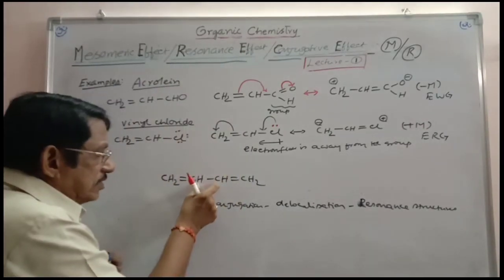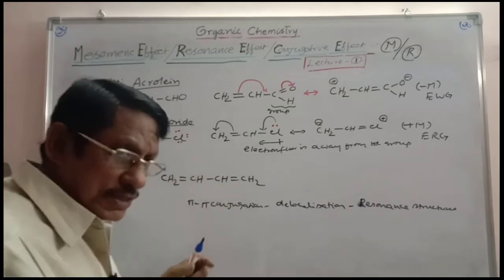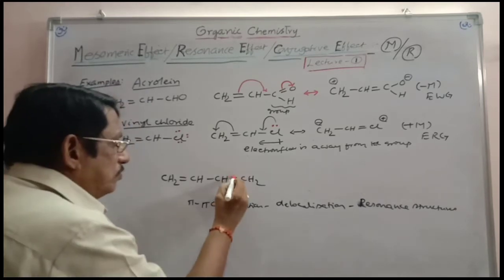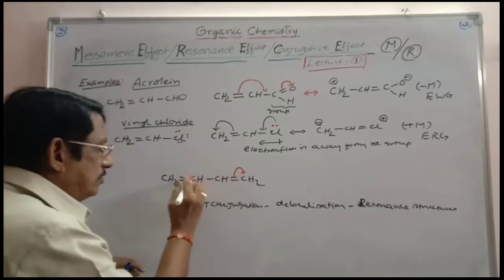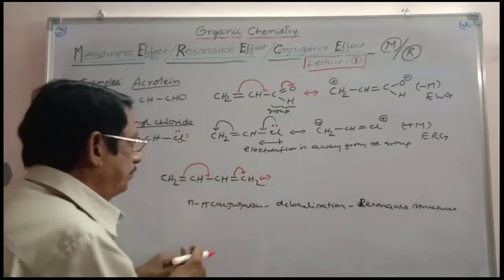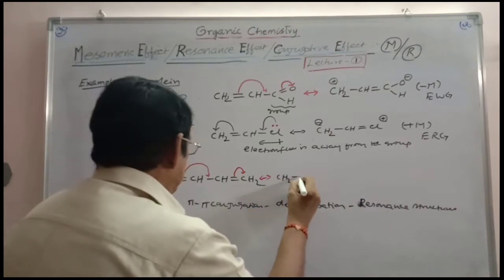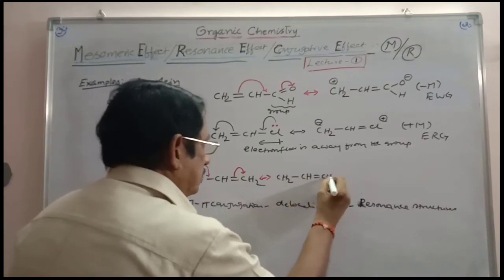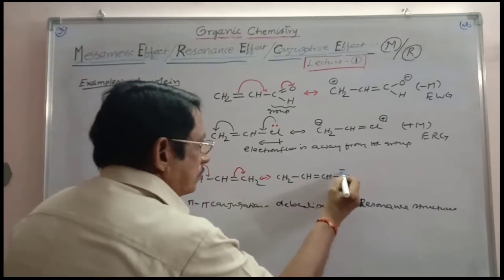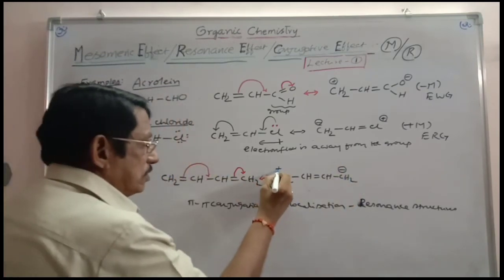Actually, the pi bond should be present in between these two also, because this is an sp2 carbon, this is an sp2 carbon. Those should also be containing a pi bond. To show that, you have to take the resonance structures. This pi bond is moving like this. And this carbon seeks the electron from this. So, you will get here CH2-CH=CH-CH2. Here it is getting a negative charge because the electron cloud is completely shifted onto this. It is losing the electron cloud, so it gets a positive charge.